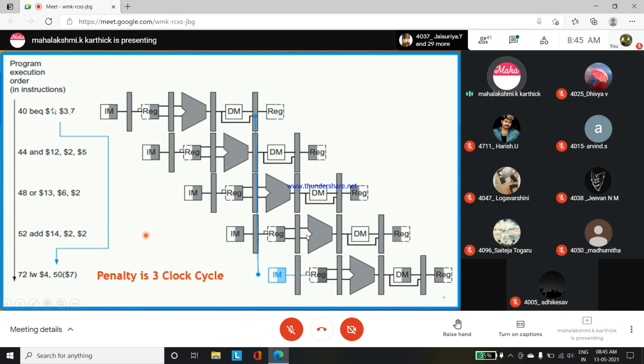To complete the branch equation itself, after 3 clock cycles, again the second instructions proceed. Meanwhile, in between, if any instructions are running, there is no use in executing those instructions, because it is of no use executing them unless the first instruction is completed.